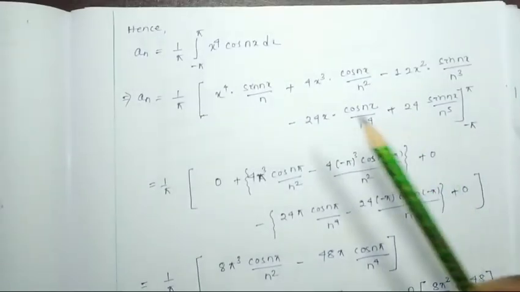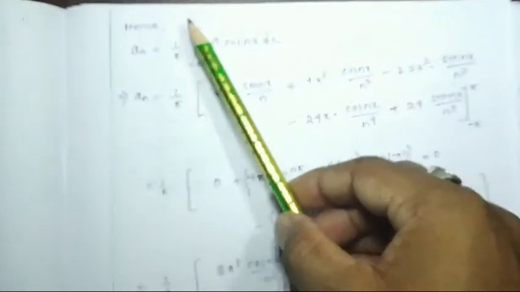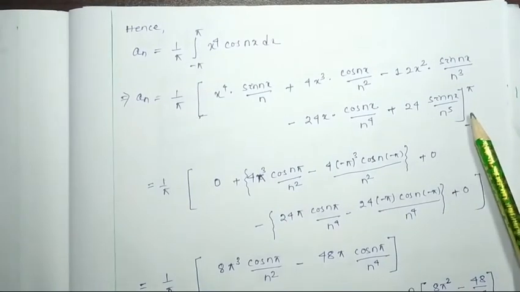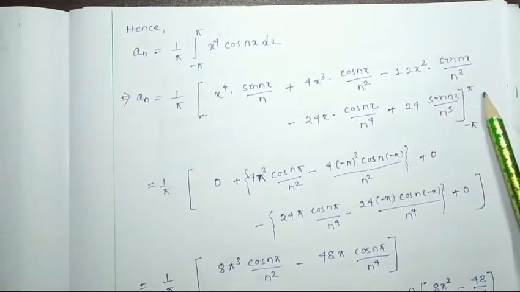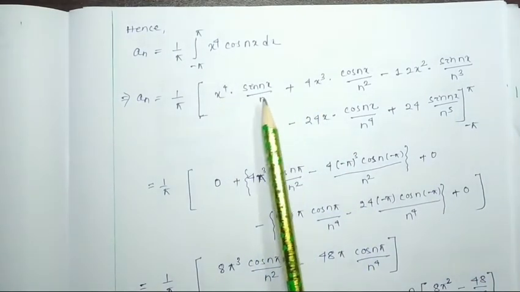So this is the integration value, but the limit is minus pi to pi, so we have to put minus pi to pi. Now we have to put the value of the limit. See, here the first term is x to the power 4 sin nx by n, that is pi to the power 4 sin n pi by n.